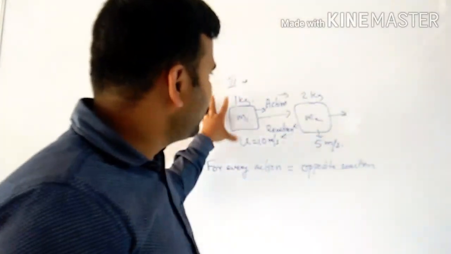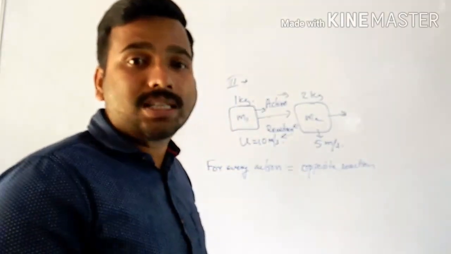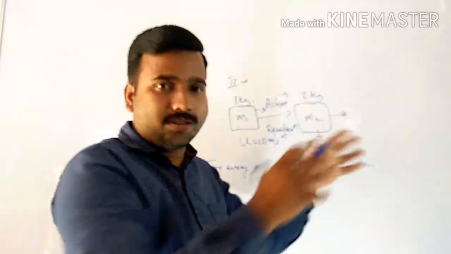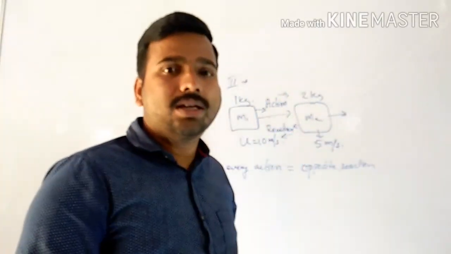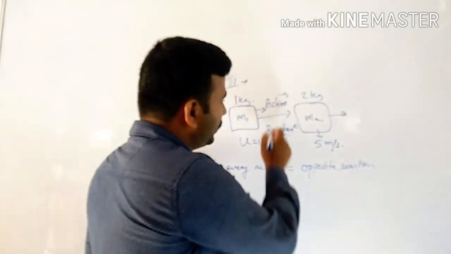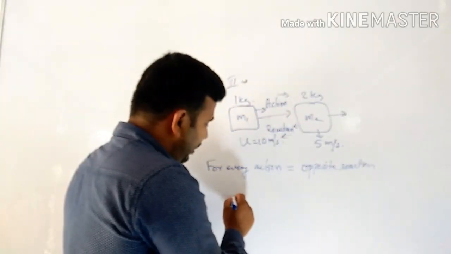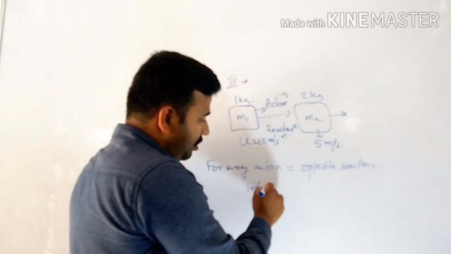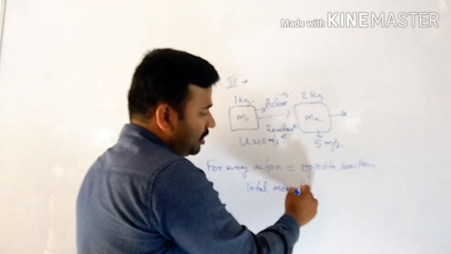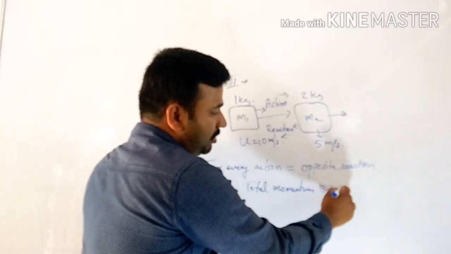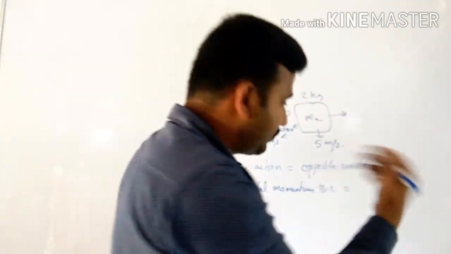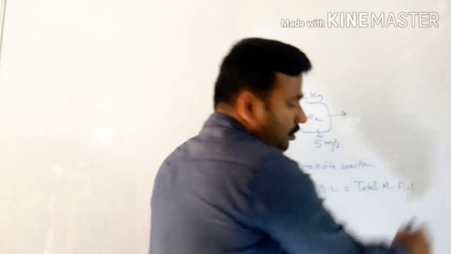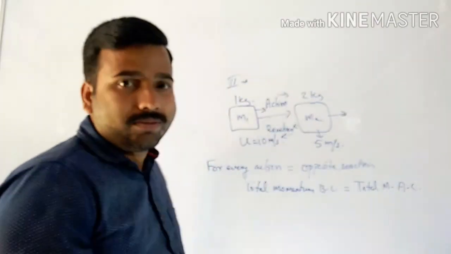In this condition, the third law also explains the law of conservation of momentum. During a collision, the total momentum remains the same. It can be explained by an equation: total momentum before the collision will be equal to total momentum after the collision. We can prove this mathematically.